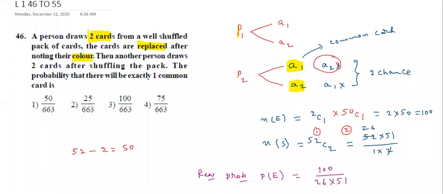Again, calculation here, 50 by 13 into 51. By multiplication, observe 3 into 1, 3 will come. So I think the first option is correct. 50 by 663. This is the answer. Students, all of you understood now?